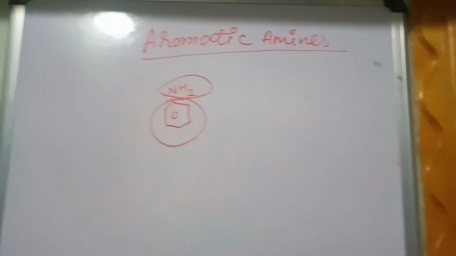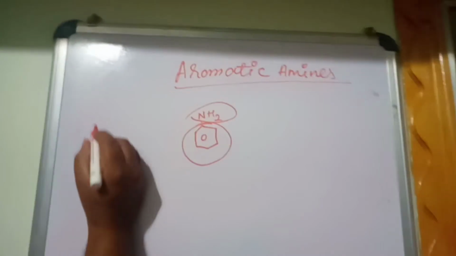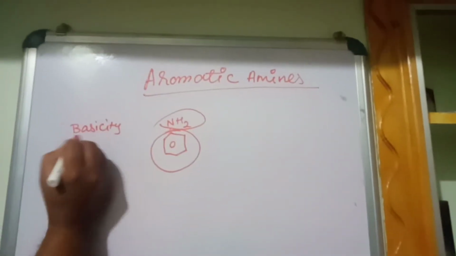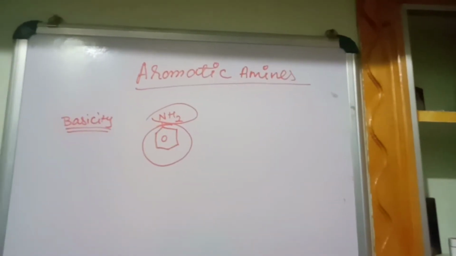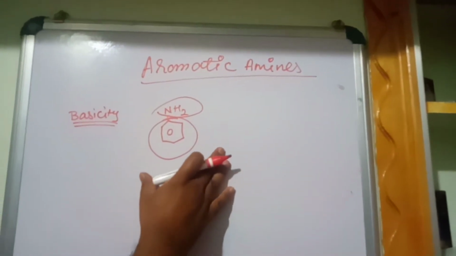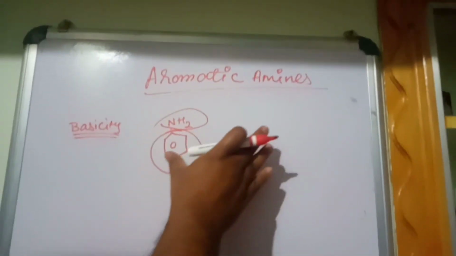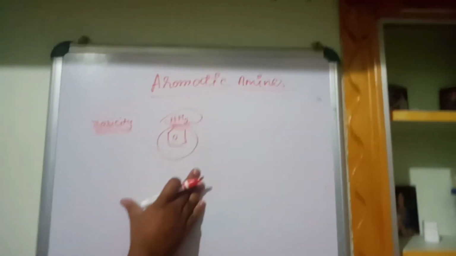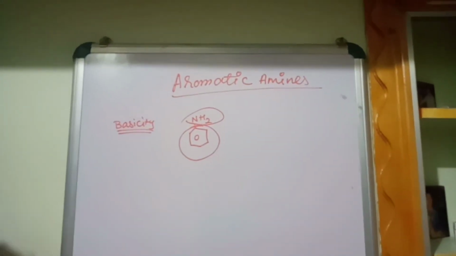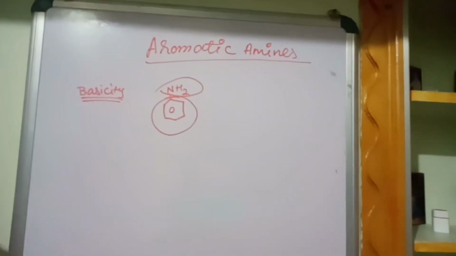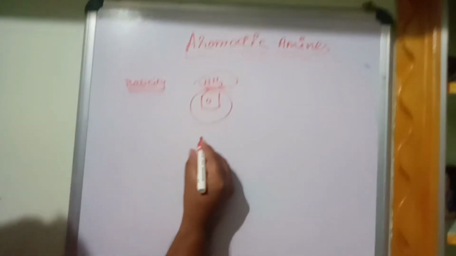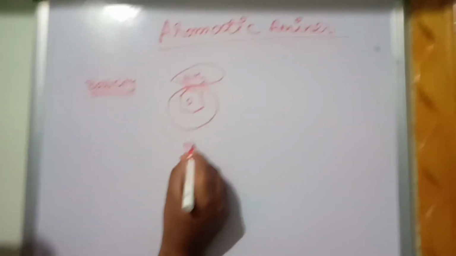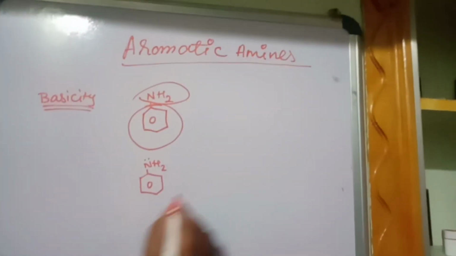In this, first we have to discuss the basicity of amines. Before we go to the basicity of amines, why are amines basic in nature? According to the Lowry-Bronsted theory, a base is a substance which accepts hydrogen as a proton.